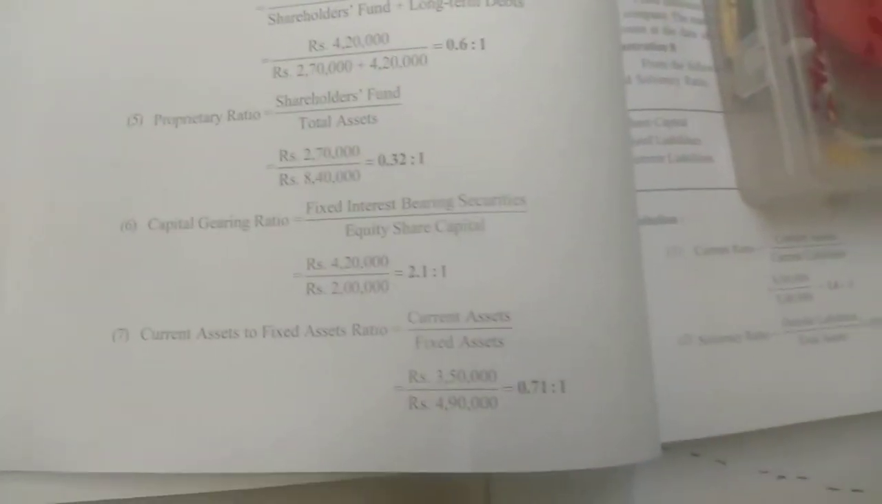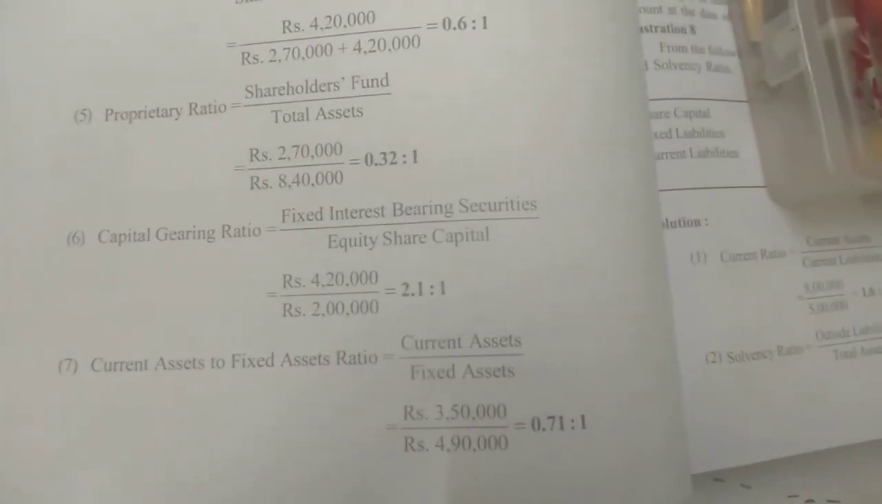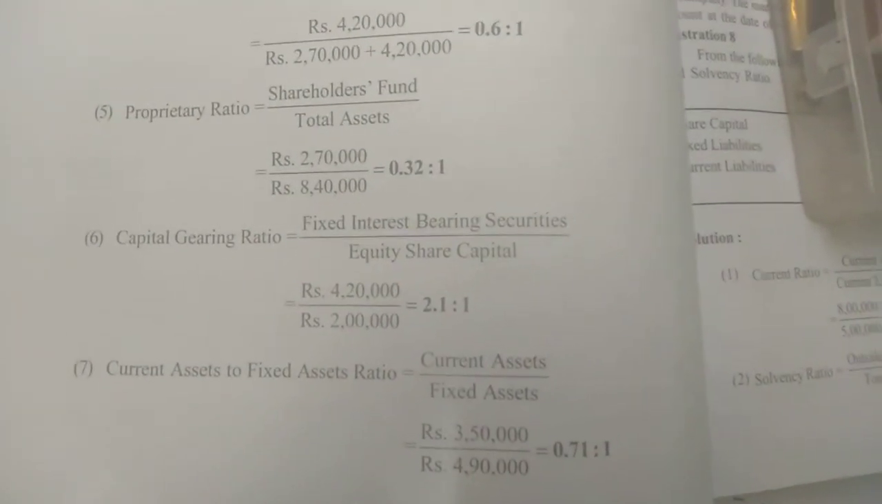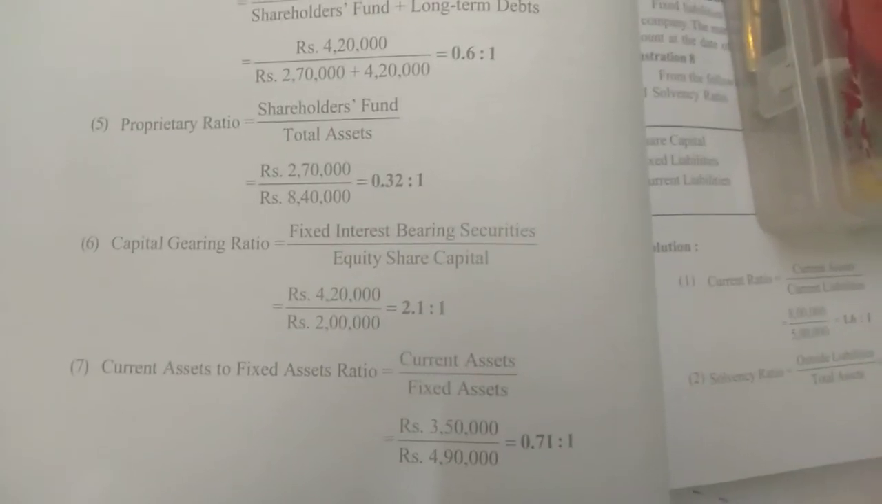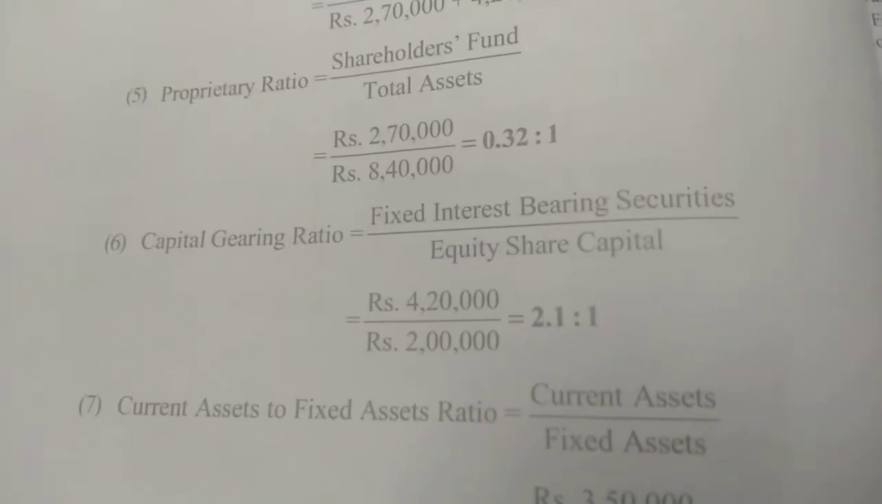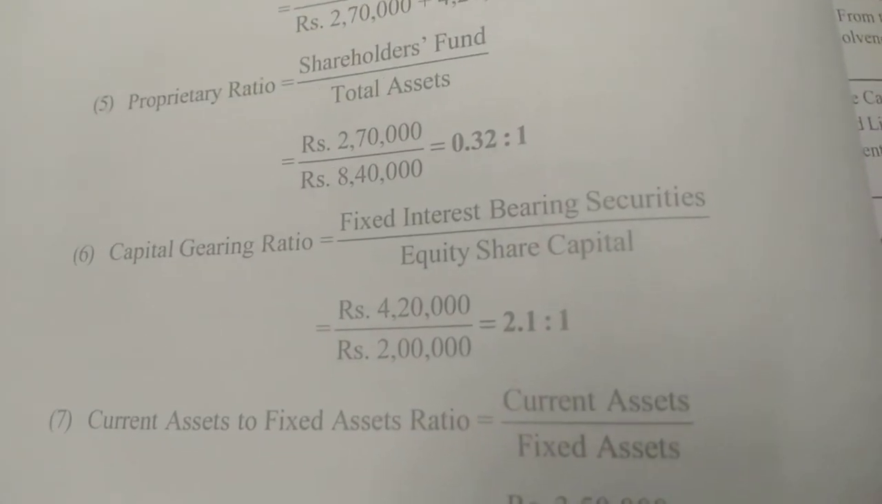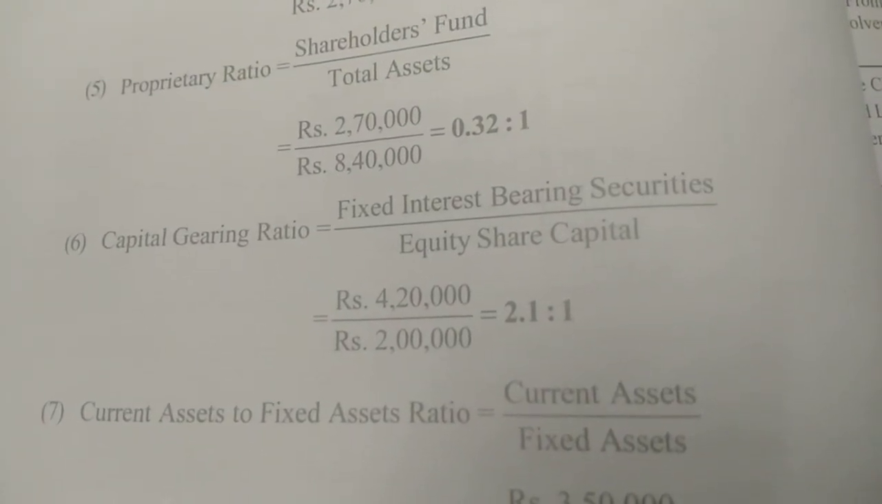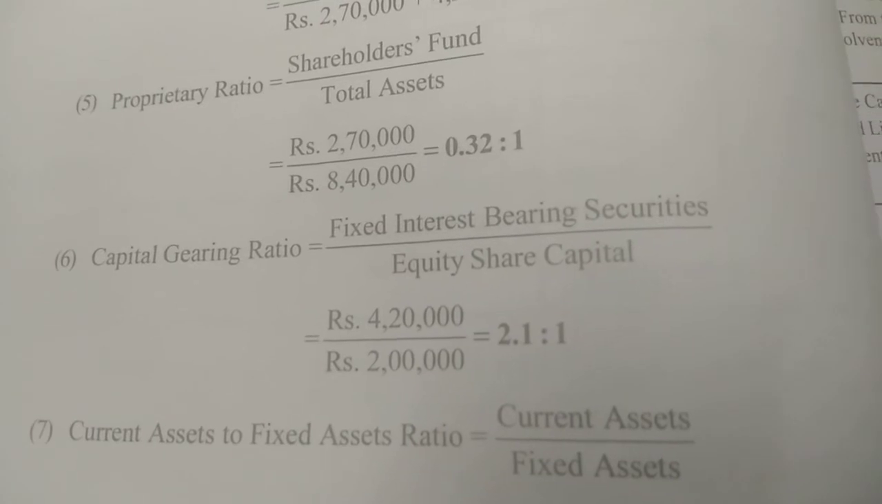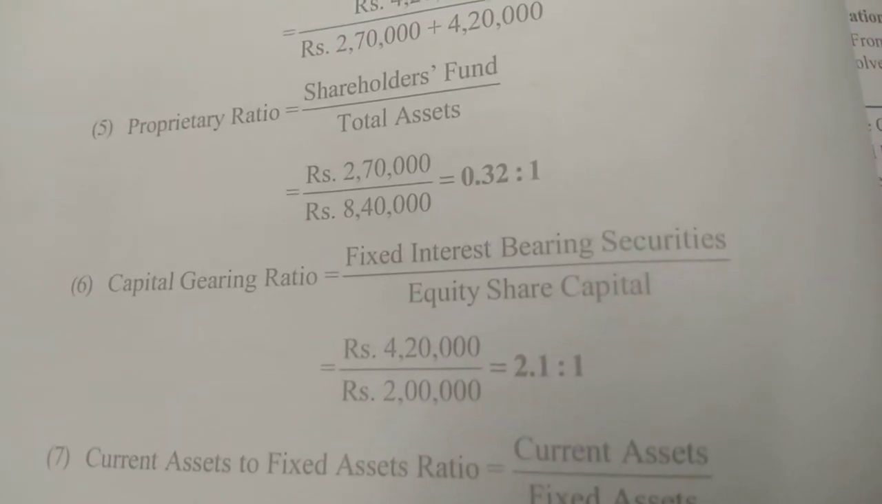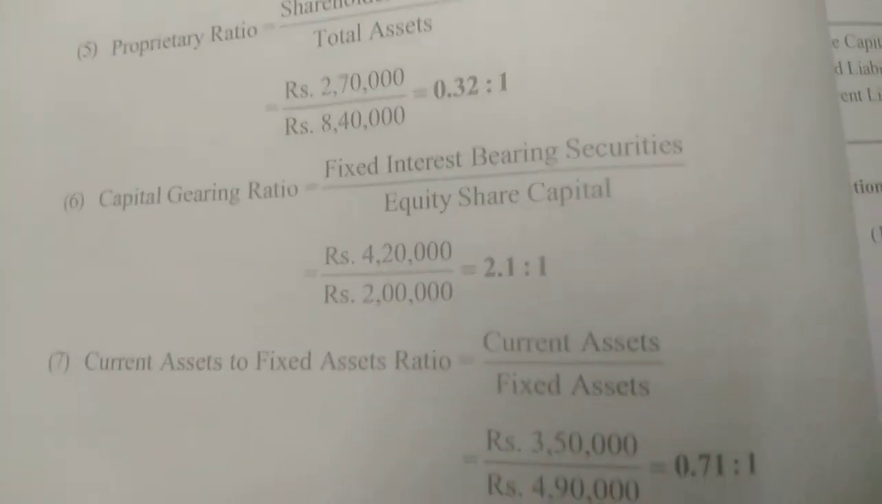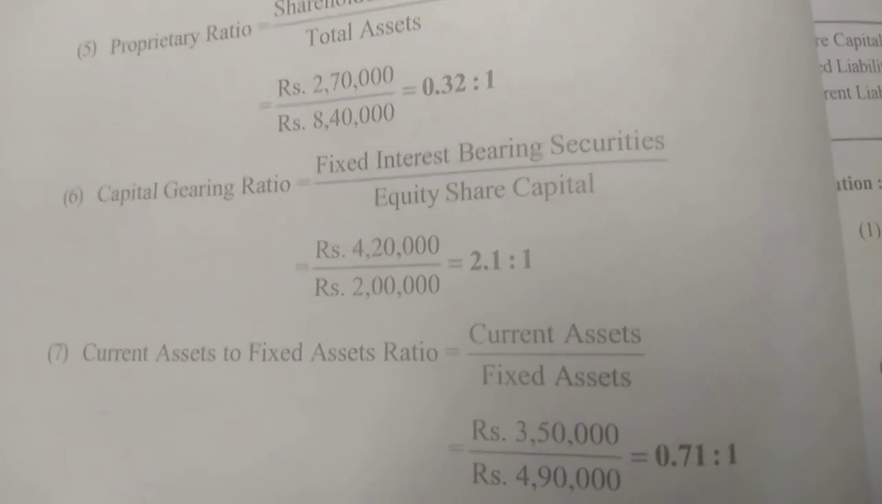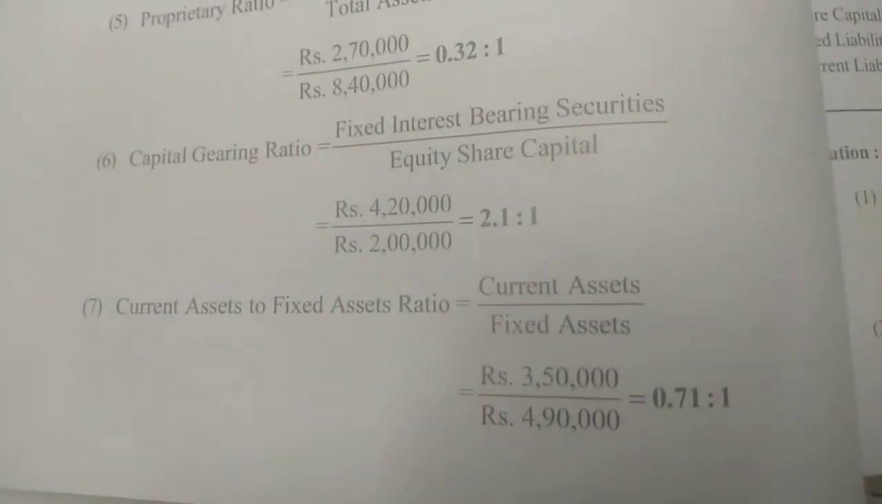Last, the capital gearing ratio. It is fixed interest bearing securities. Here fixed interest bearing securities, we have 12% debentures, so that is 4,20,000 divided by equity share capital, that is 2 lakh. So the capital gearing ratio amounts to 2.1:1.